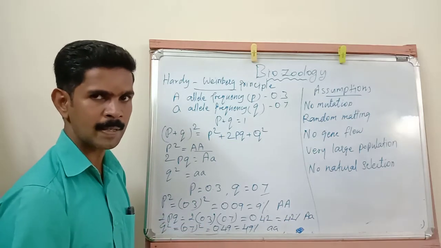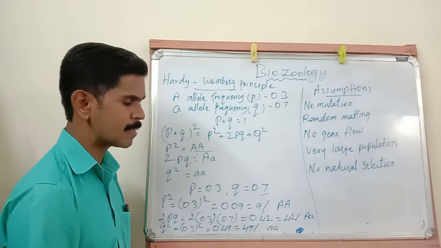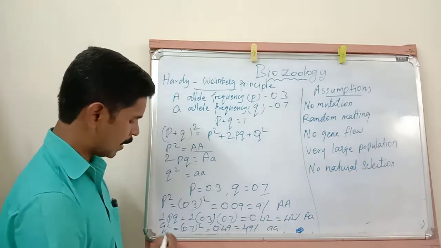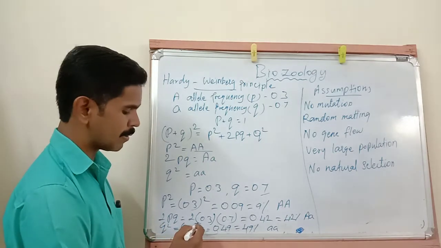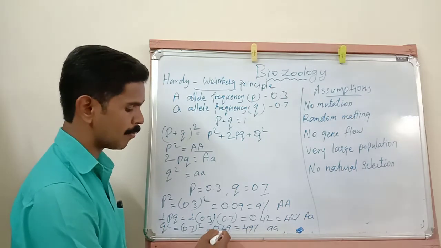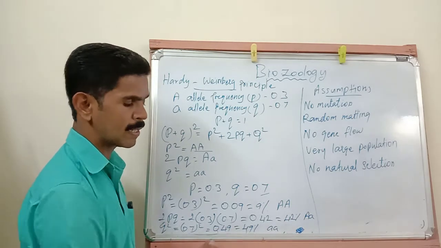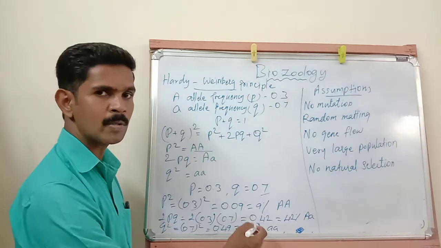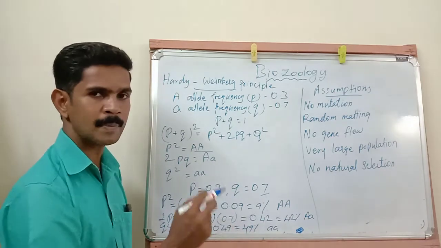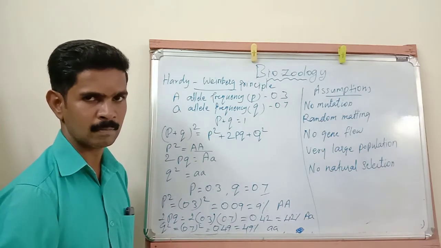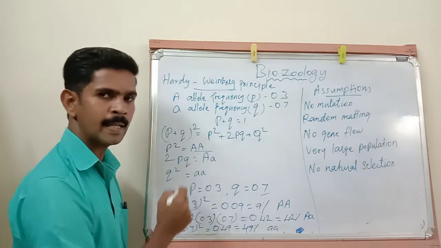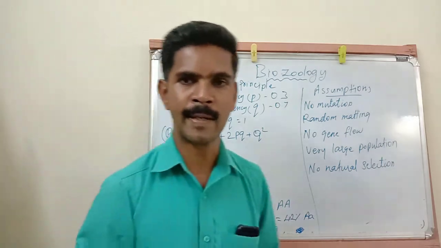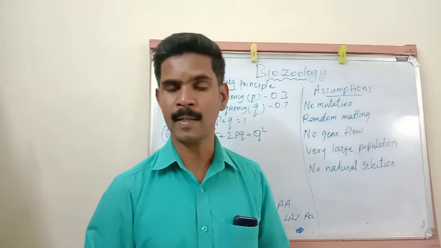In the beetle population, 51% of the beetles are in dark color. Then Q square, you all know. The value is 0.7. So 0.7 the whole square is equal to 0.49. So it is considered as 49% small a. Already told you the small a represents the light grey color.